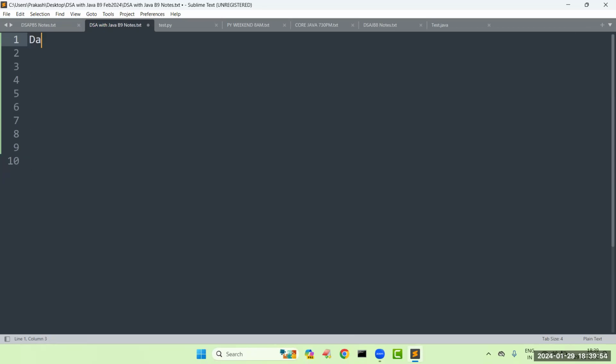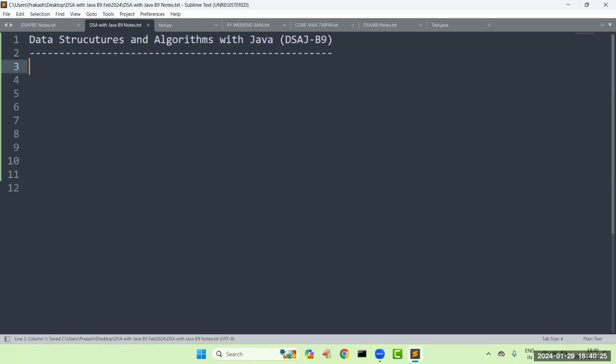In today's session, we are starting a new online batch on data structures and algorithms with Java. So, DSA with Java. Actually, we completed 8 batches. The eighth batch is going on, and still around 2 to 3 topics are there. This is nothing but the ninth batch. DSA with Java batch 9.